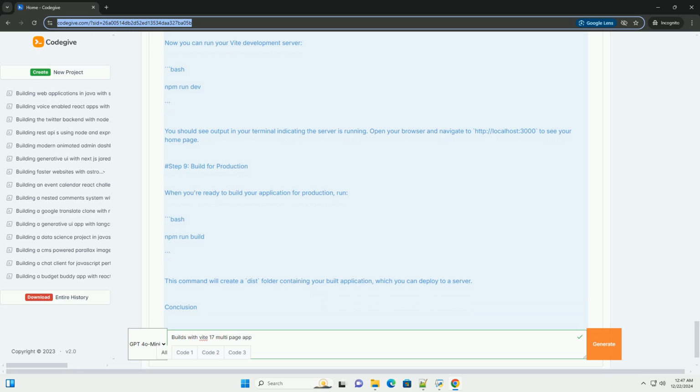Step 4. Project structure. You will structure your project to support multiple pages. Here's how you can set it up. my-multi-page-app/ index.html, about.html, contact.html, src/ main.js, about.js, contact.js, vite.config.js.